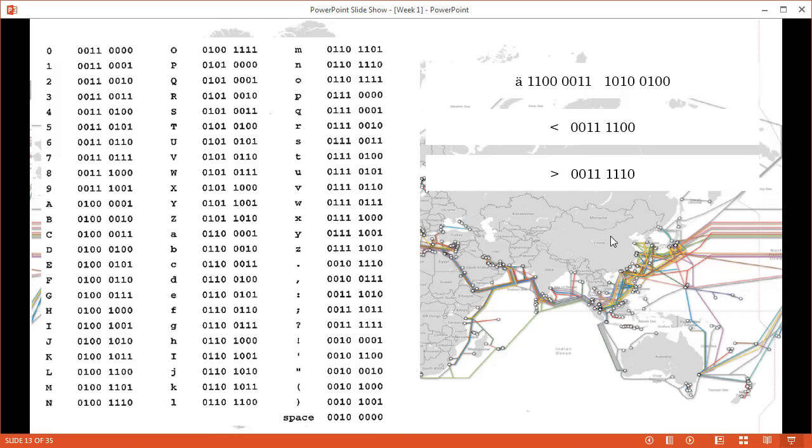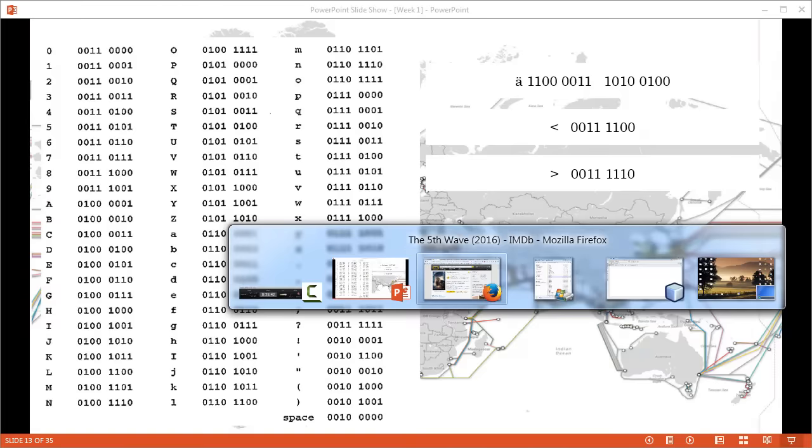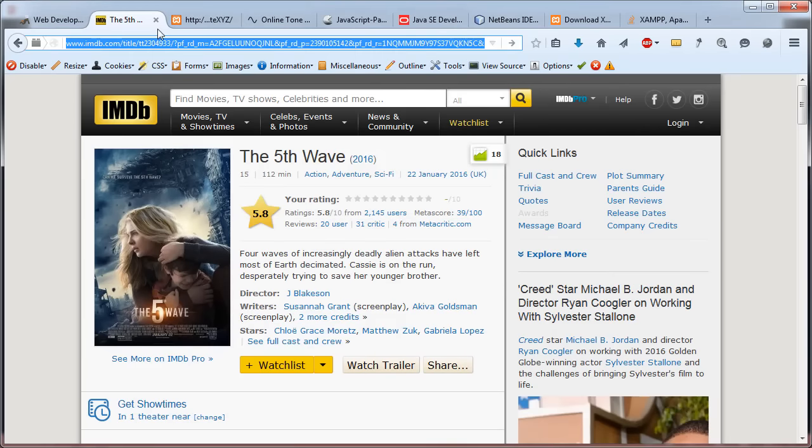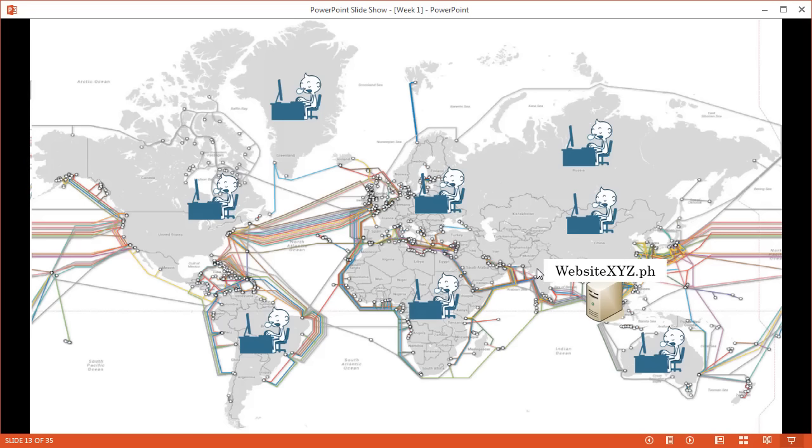Now let us go for a real example, having our World Wide Web example. World Wide Web is the communication between computers. One needs the code, the other one has the code. So let's go to a website, for example, in the Philippines. And we have a website in the Philippines, just assume it for website xyz.ph.